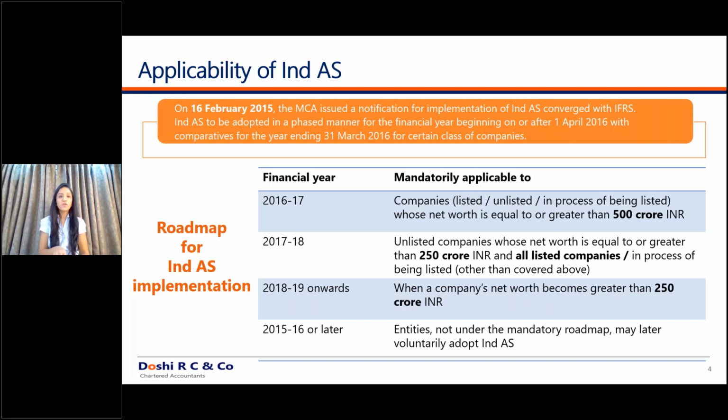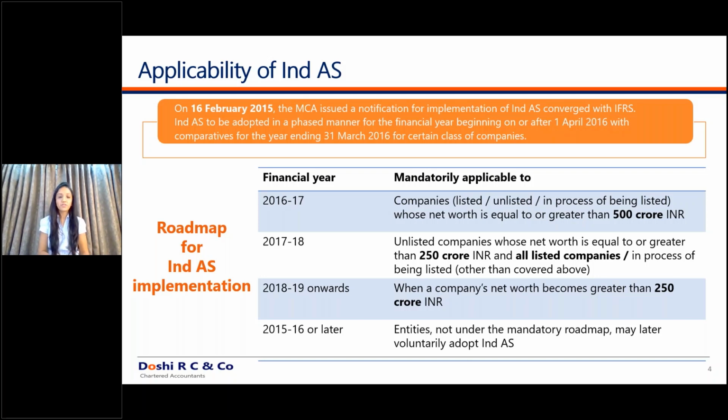This phase 1 was for companies whose first Ind AS financial statements had to be published for 2016-17. So in India, the first Ind AS financial statements were published on 31st March 2017 for the entire financial year 2016-17. Then phase 2 covered all listed companies.